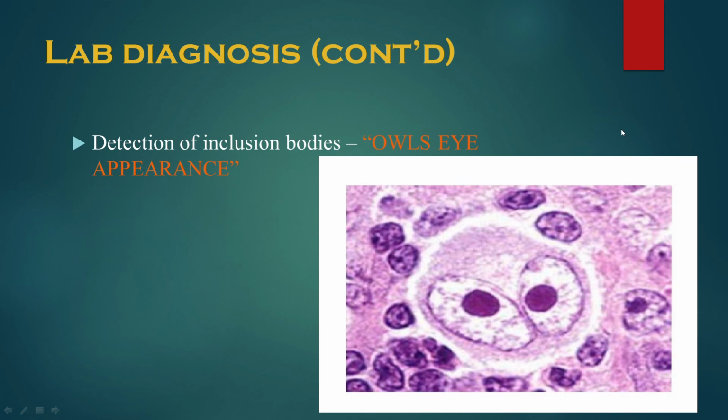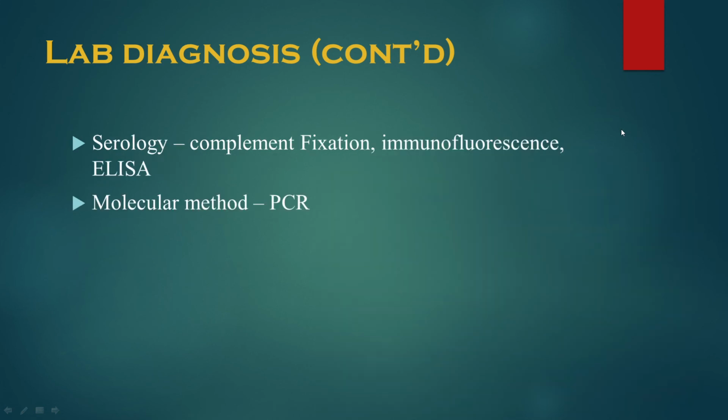Now coming to serology, the demonstration of antibody is very useful in the diagnosis of primary infection. This detection of antibodies can be done through complement fixation test, immunofluorescence, ELISA, etc. And the molecular method is PCR.